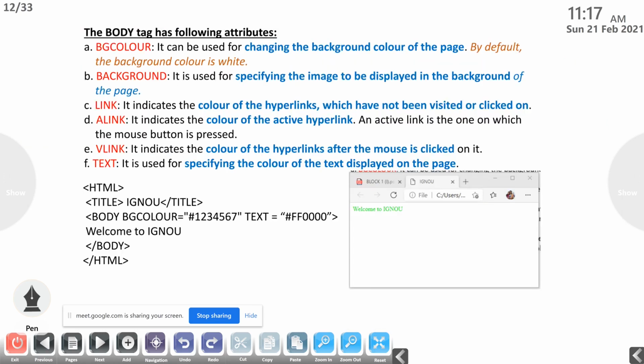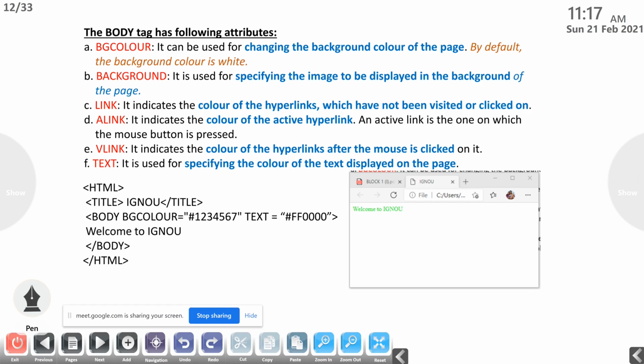So this is the body part, and the body tag has the following attributes. Then we want to discuss what an attribute is. We are giving some instructions to the web browser by using HTML tags.